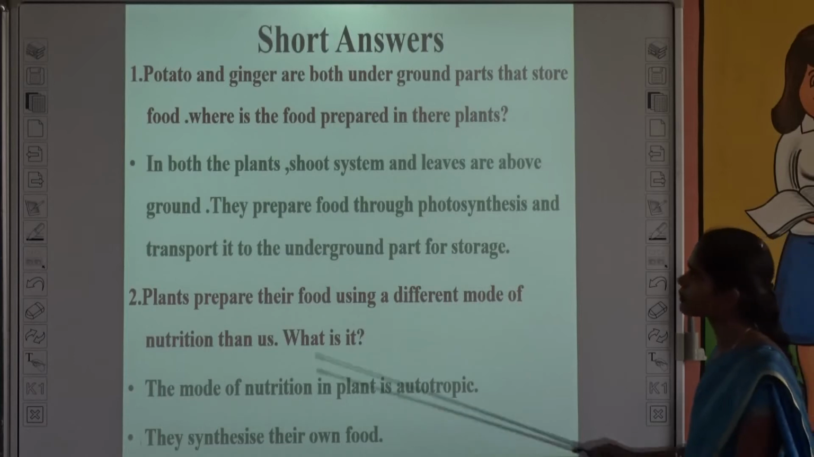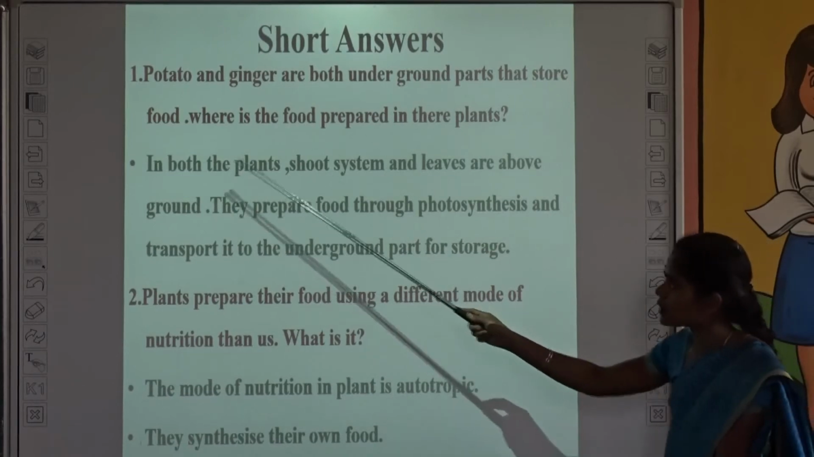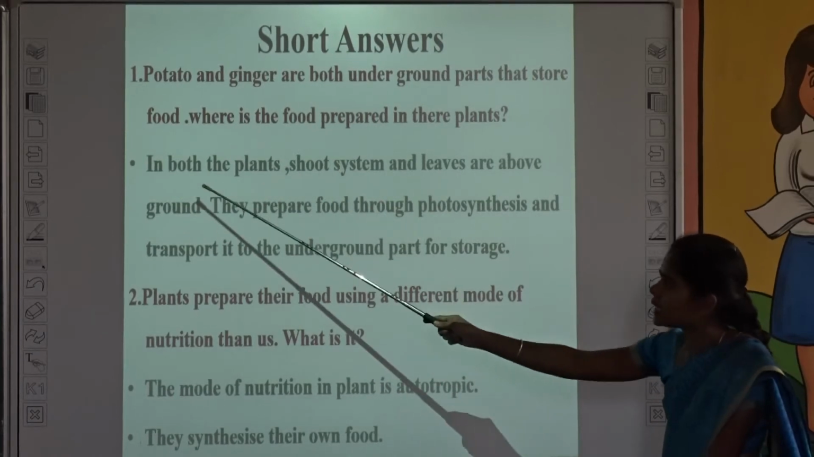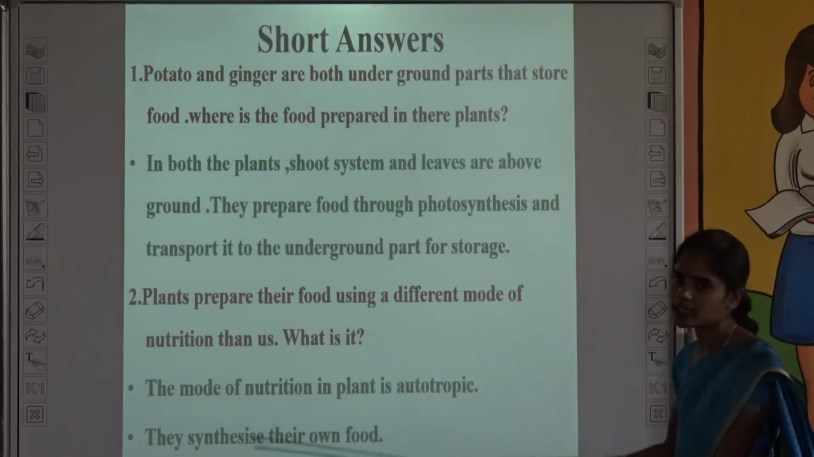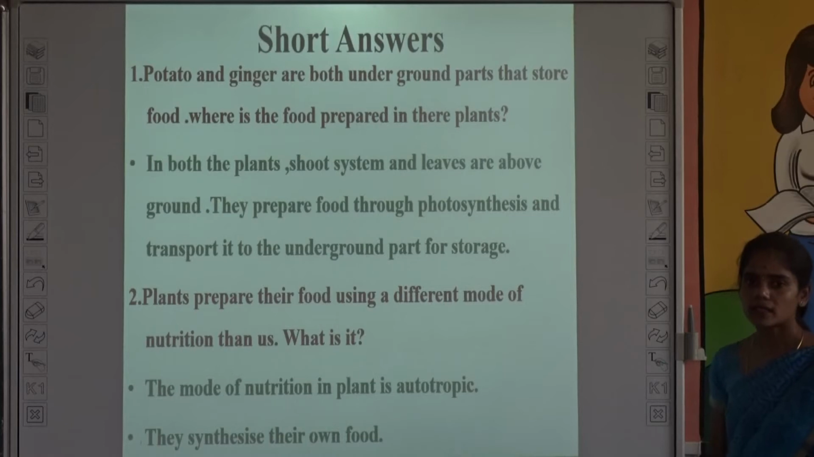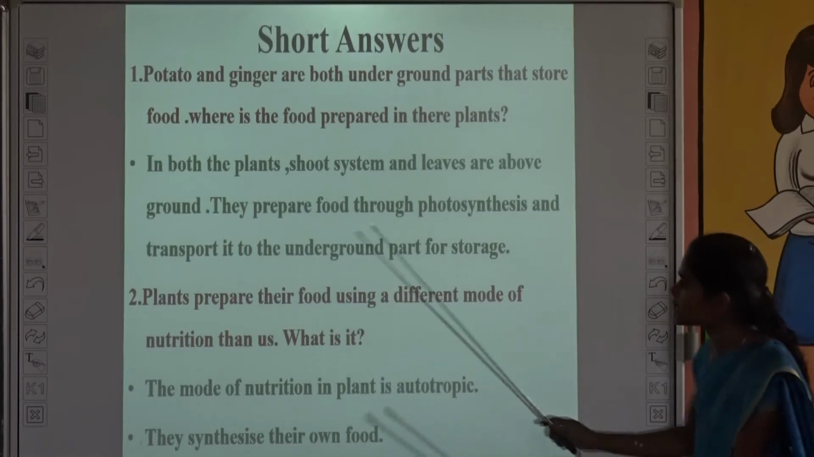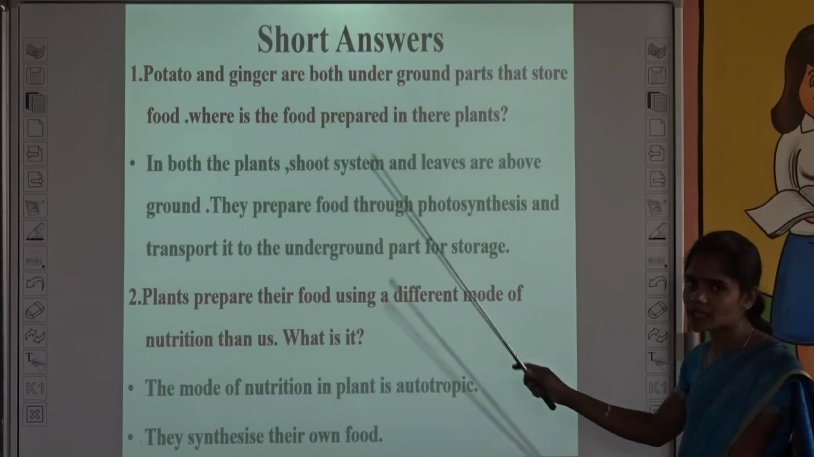See the first question. Potato and ginger are both underground parts that store food. Where is the food prepared in these plants? See, potato and ginger. In both the plants, the shoot system and leaves are above the ground. We already know that there are 2 parts. The parts of the plant that grow above the ground are called shoot system, and the parts that grow below the ground are called root system. Okay, so they prepare food through photosynthesis and transport it to the underground part for storage. So in both the plants, the shoot system, that is above the